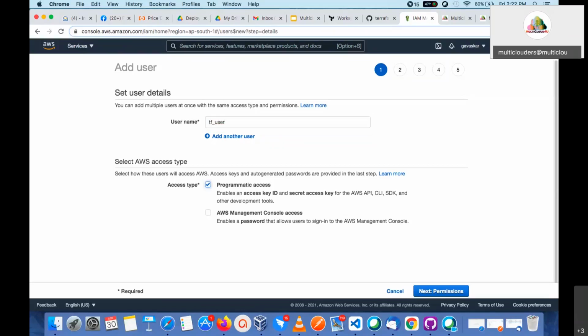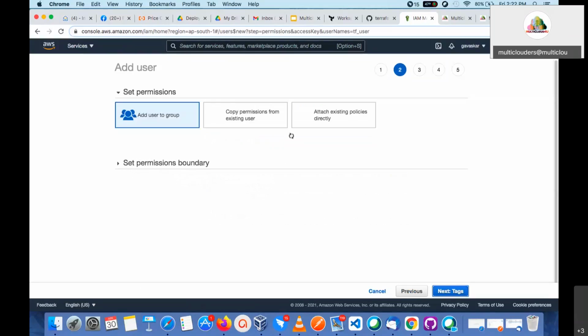So now attach existing policy directly. Okay, now here you have to check administrator access, and again you go to next. I'm not going to add any tag. If you want to search by using tags, you can do that, but I'm not going to add any tag. Okay, now review, and you see now create user. Now we have to click create user.